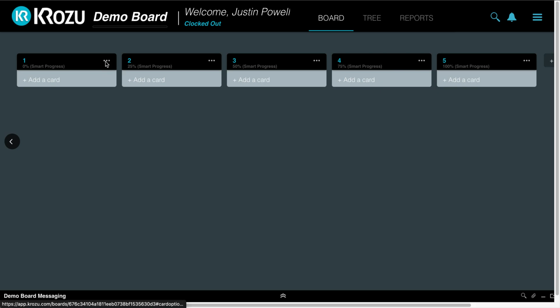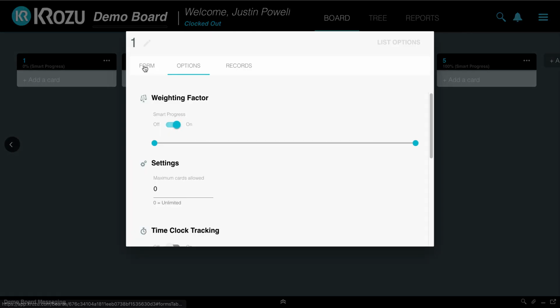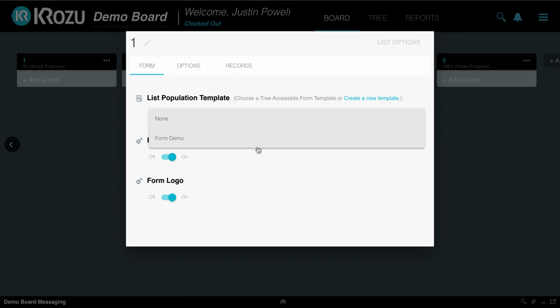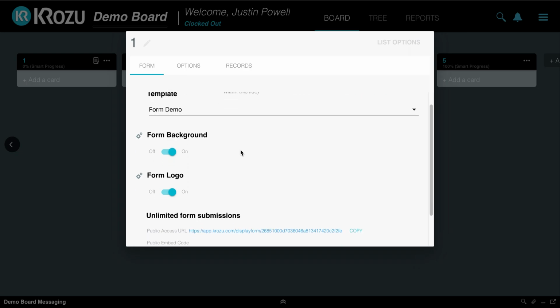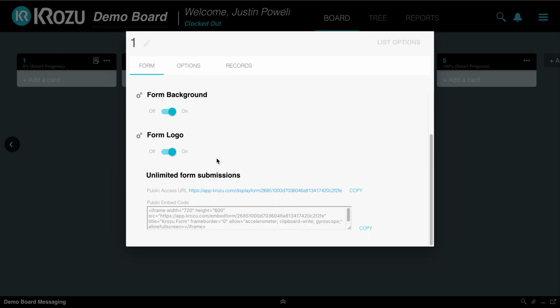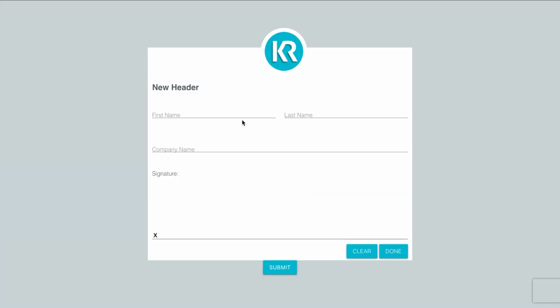I'm going to click the three dots, scroll over to form, click this arrow, and you can see there it is, form demo. Now, as soon as I add this form to this list, I'm automatically given a URL to the form, which if I click, it'll take me directly to the form.